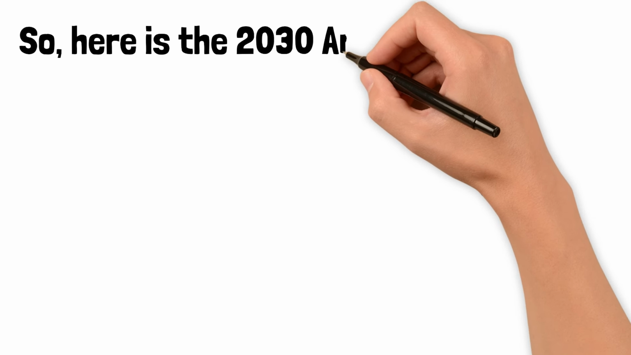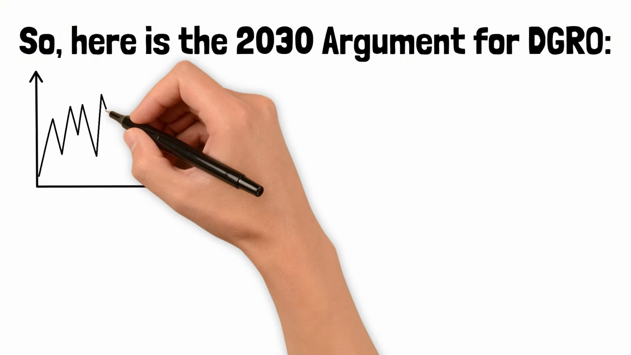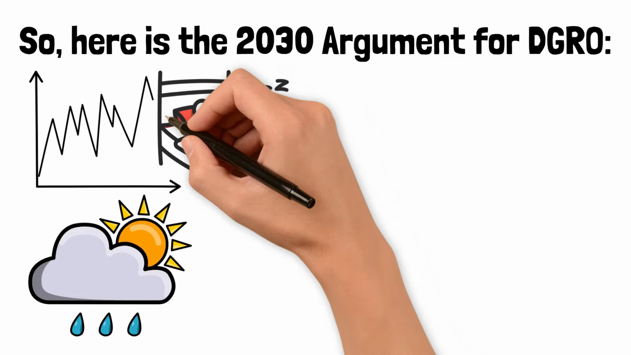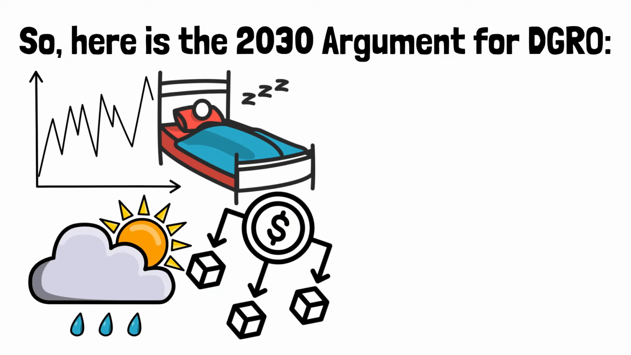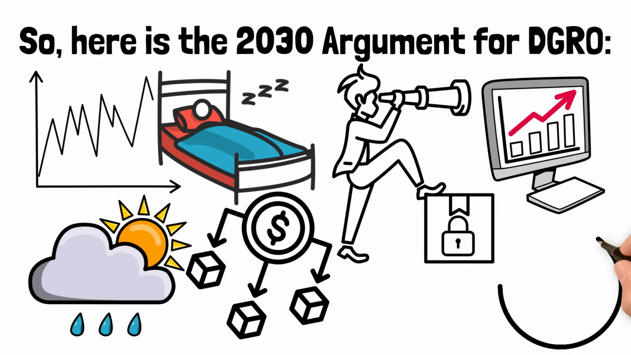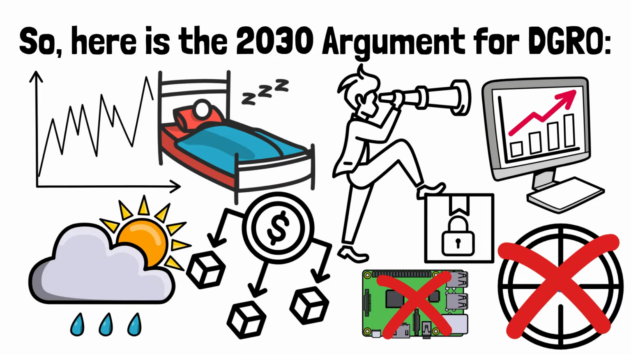So here is the 2030 argument for DGRO. If you believe the 2030s will be an unpredictable and bumpy ride, DGRO is the all-weather, sleep-at-night choice. Its broader diversification and forward-looking safety screen provide a smoother compounding path, avoiding the concentration risk of SCHD and the tech-heavy bet of VIG.